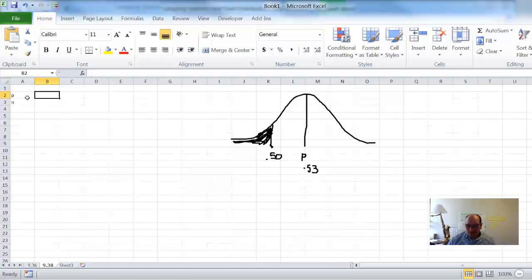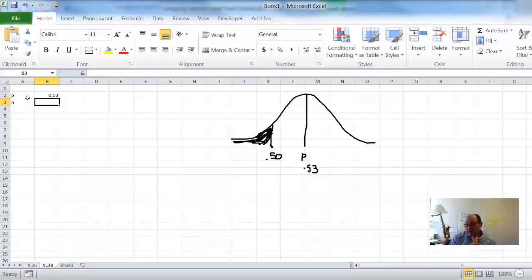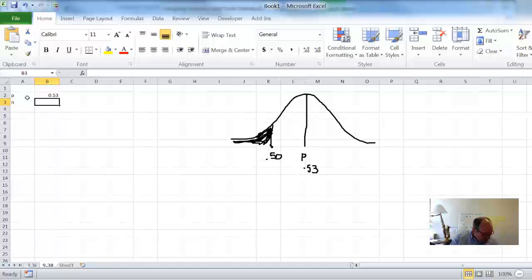Our p is 0.53. This is what we expected to have happened. Our n is the number of people or things that we actually went and saw or recorded doing the binomial experiment. Remember, the binomial experiment was one of two things: either you got relief from the headache, or you didn't. So how many people did we actually look at?